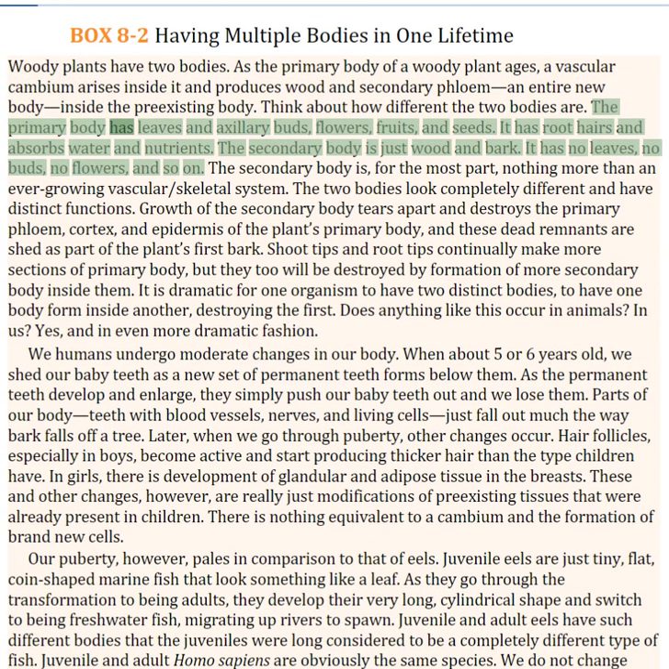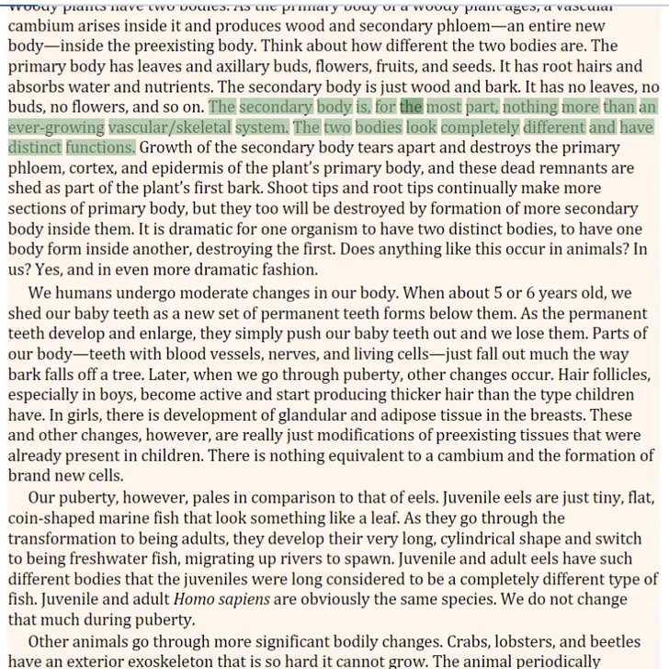The primary body has leaves and axillary buds, flowers, fruits, and seeds. It has root hairs and absorbs water and nutrients. The secondary body is just wood and bark. It has no leaves, no buds, no flowers, and so on. The secondary body is, for the most part, nothing more than an ever-growing vascular skeletal system. The two bodies look completely different and have distinct functions.